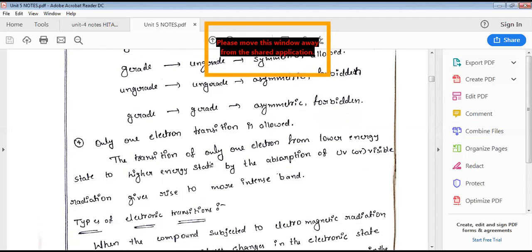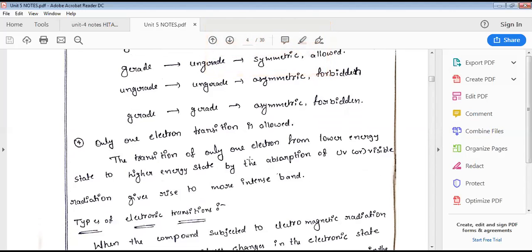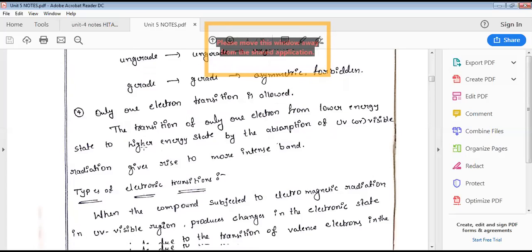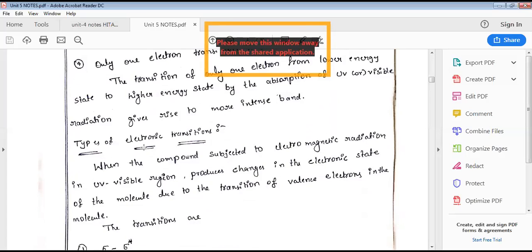One-step excitation means when the electron is excited from E1 electronic state to E2 electronic state, that is allowed. That means only one energy level excitation is possible. E2 to E3 excitation is possible, E3 to E4 is also possible, but not E1 to E3, E1 to E5 like that. Such a kind of excitation is not allowed. Only one-step electron transition is allowed in case of UV spectroscopy. These are the selection rules.